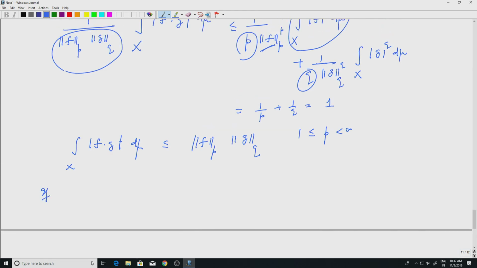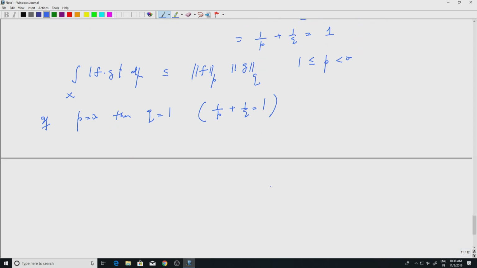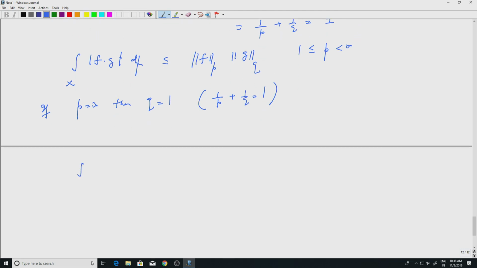If p equal to infinity, then q will have to be equal to 1, because I have 1 by p plus 1 by q equal to 1. Okay. So then Holder's inequality is very trivial. So let us see what is Holder's inequality. So I look at f in LP, which is L infinity of mu, then g is in LQ, which is L1, because q is 1. So p is infinity and q is 1, okay, and the product is in L1, that is what we want to prove.